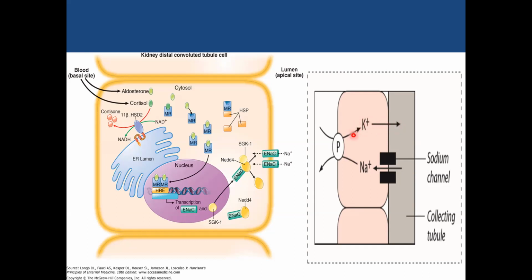Therefore, from the intercalated cells, which are not shown in the picture, even H plus, that is protons, are exchanged along with the sodium to maintain electroneutrality. So when sodium is absorbed at the level of the distal convoluted tubule, K plus and H plus are exchanged against the sodium.